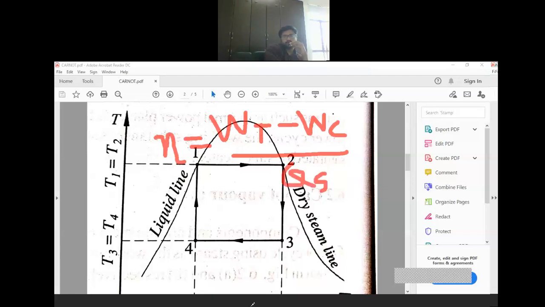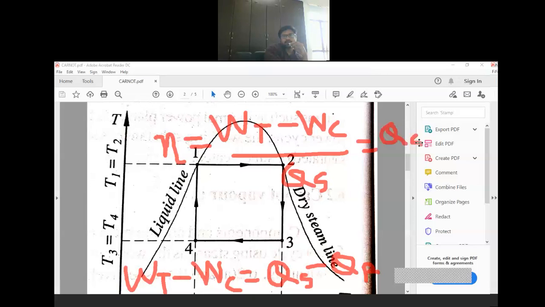Clear? But according to first law, can we write this? Wt minus Wc is equal to heat supplied minus heat rejected. So we can write this, Wt minus Wc is equal to Qs minus Q rejected. So here you can write Qs minus Q rejected divided by Qs.